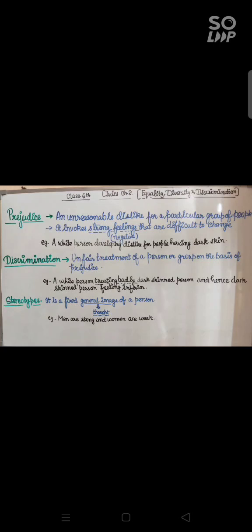If we have already developed the feeling of disliking or hatred, in that case we'll start developing the habit of unfair treatment for that particular person or maybe a group. Later on, we'll develop a fixed image of that particular person or group.